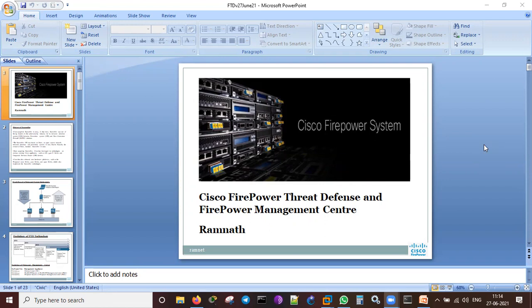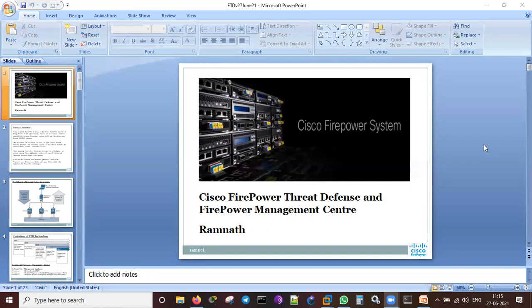The person who invented Snort did Firepower Threat Defense and other things, but Cisco bought that company and renamed it Cisco Firepower Threat Defense and Firepower Management Center. Normally with an ASA, we install it in a virtual machine, or we buy the physical appliance and install it, and we manage it through ASDM, the Adaptive Security Device Manager, or ASDM.